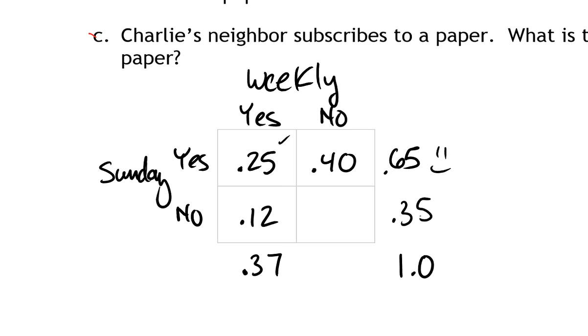Again, these numbers have to add up. So if I'm looking at this, 37 plus something has to equal 100%. So that would be 63, I believe.